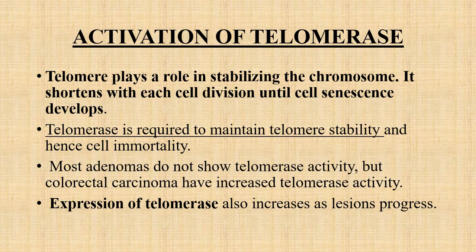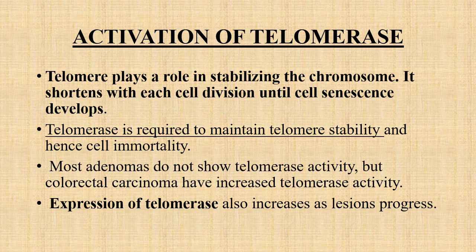Another event is the activation of telomerase. Now, the telomere plays a role in stabilizing the chromosome. It is a part of a chromosome, and this telomere will shorten with each cell division until cell senescence develops.